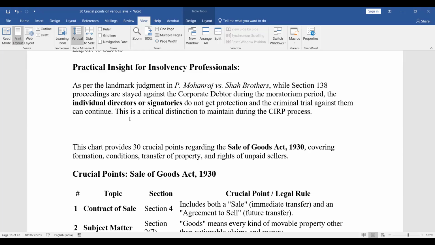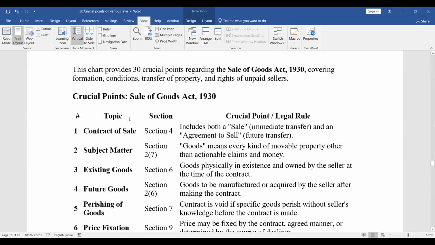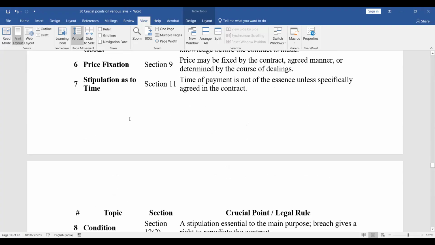So even this case, P. Mohan Raj, is also in our syllabus. So it says that proceedings can continue against the directors. Yes. Now regarding the Sale of Goods Act. Yeah, read it once.